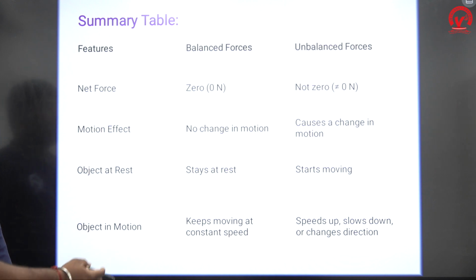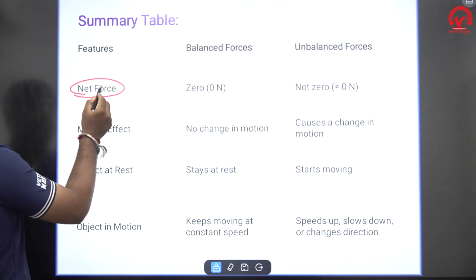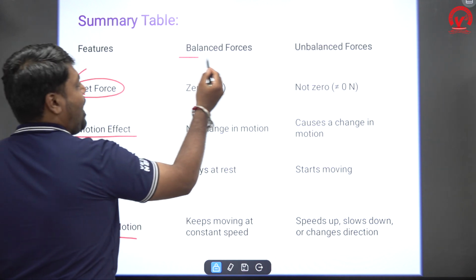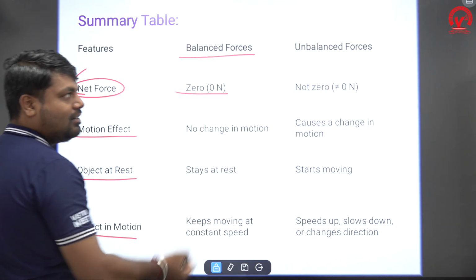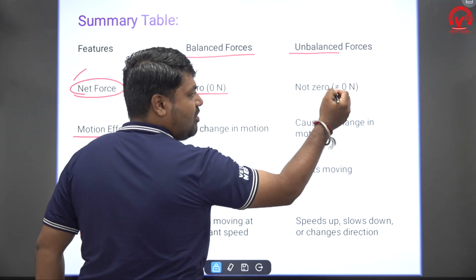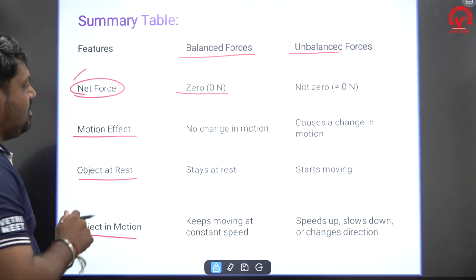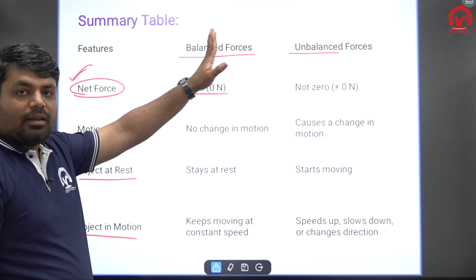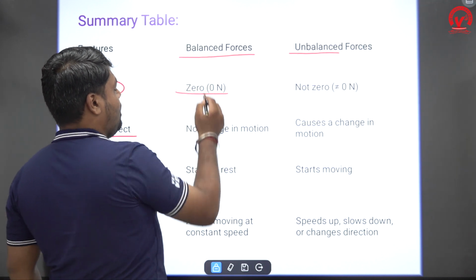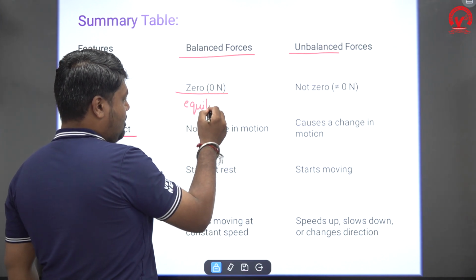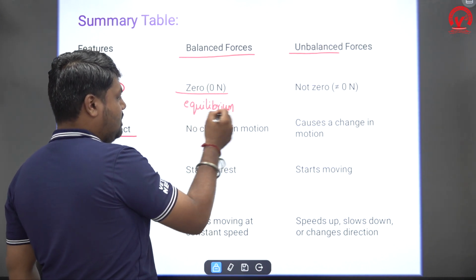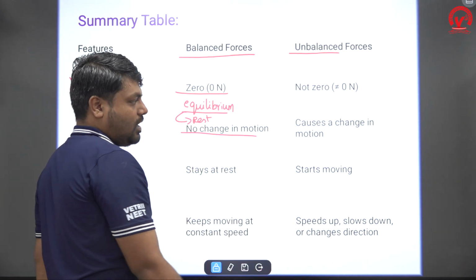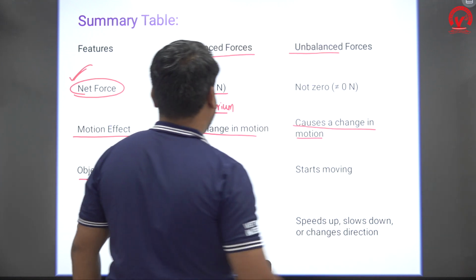Summary table. The columns are net force, motion effect, object at rest, object in motion. In balanced force, what is the F net? I have told you 0, right? In unbalanced force, F net is not equal to 0. It will have some value. What is the motion effect? It does not change. When the F net is 0, it is in the equilibrium position. So equilibrium means the total force on the body is 0, no change in motion. For unbalanced force, it causes a change in motion. Yes, it definitely causes changes.